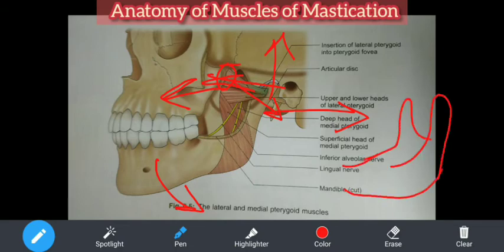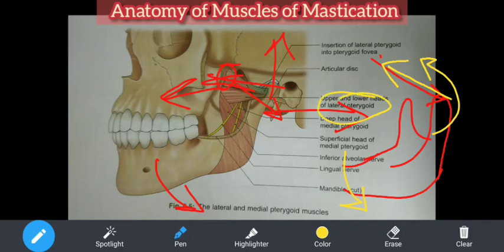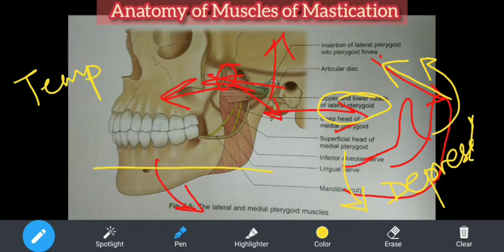See, this is your mandible. The muscle runs from anterior to posterior, this way. This is the direction of the muscle. Now I'm using yellow color. Now if this gets contracted, what will happen? This movement will happen in the upward direction. The mandible will get depressed. So lateral pterygoid is the only muscle out of the 4 muscles of mastication which causes depression of the mandible.